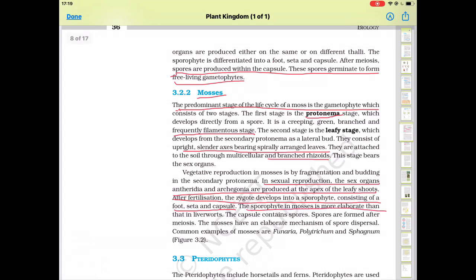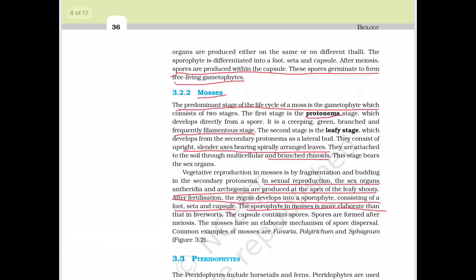Now, what is the difference between liverworts and mosses? The sporophyte in mosses is more elaborate than in liverworts. The sporophyte of mosses remains attached to the gametophyte for more time as compared to liverworts. The capsule contains spores, which are formed after meiosis. Mosses have an elaborate mechanism of spore dispersal. Common examples of mosses are Funaria, Sphagnum, etc.